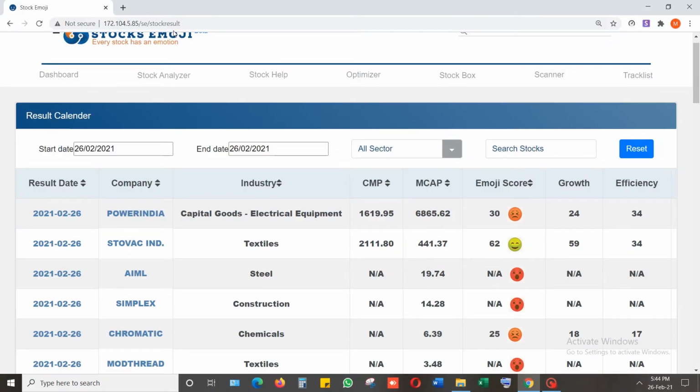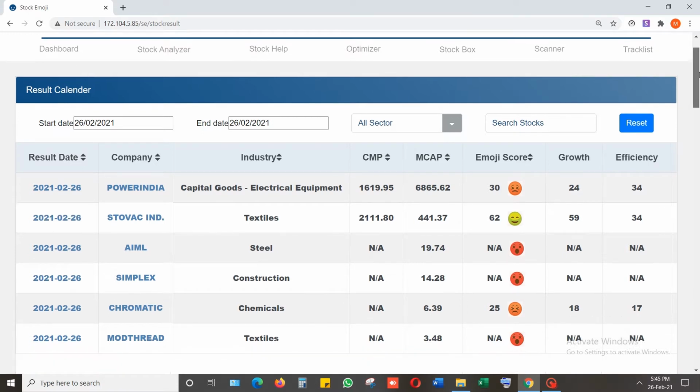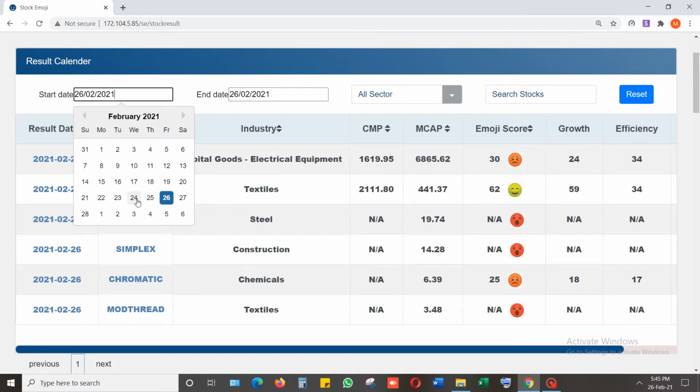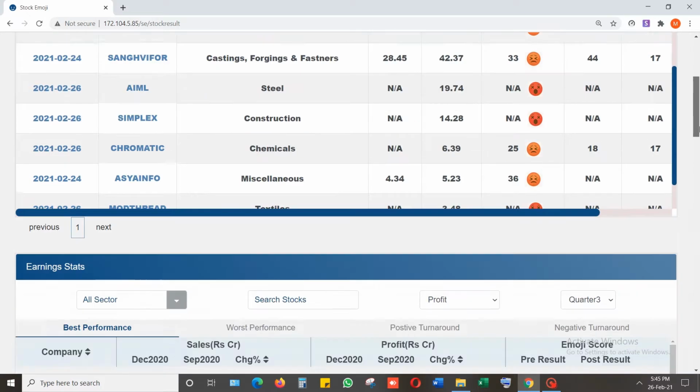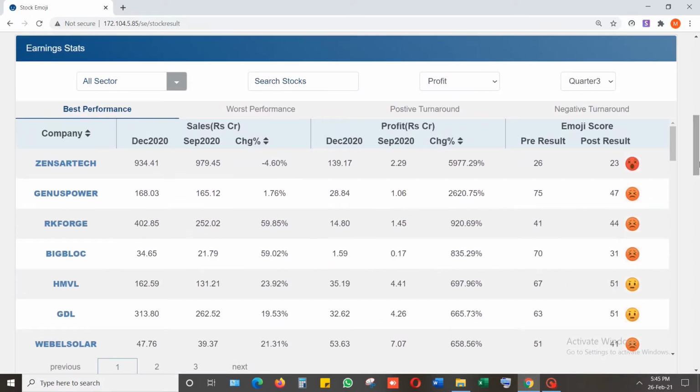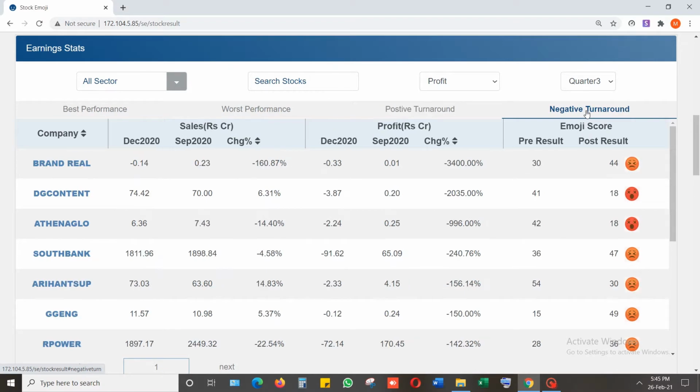Result page will give you in-depth analysis of current and upcoming results of all public companies in detail, along with comparison from previous quarter and year results. In result calendar, you get details about the results to be announced on the current day along with certain other details. Earnings stat categorizes the announced results as best performers, worst performers, positive turnarounds and negative turnarounds based on sales, profit and operating profit of the company.